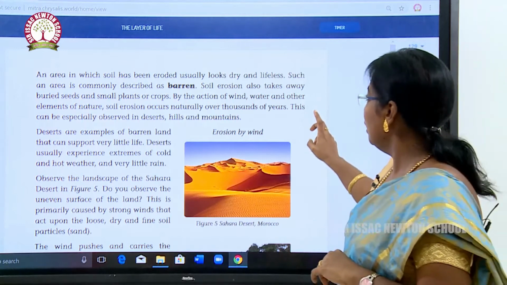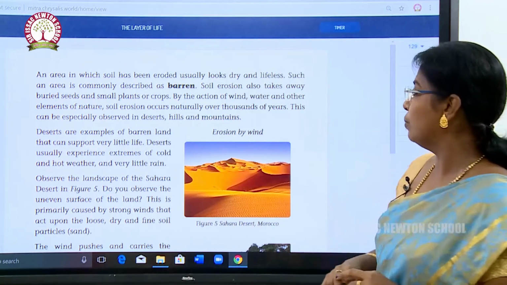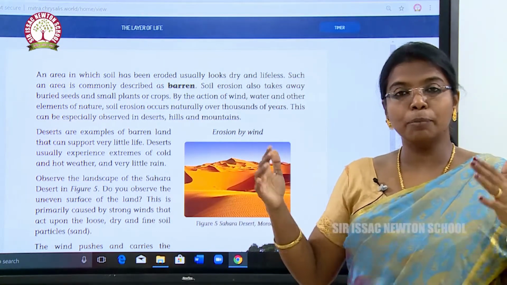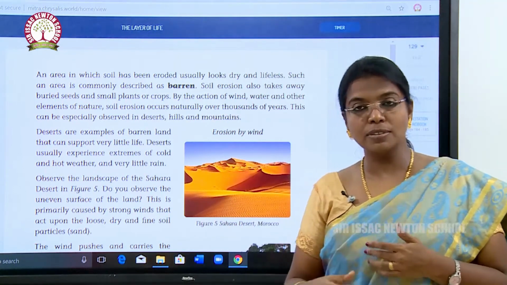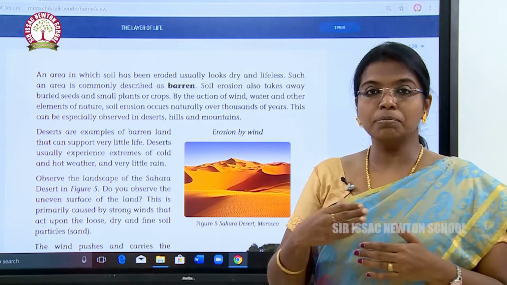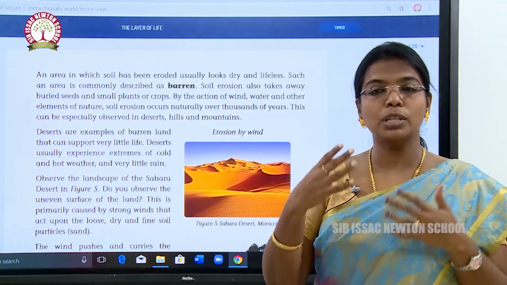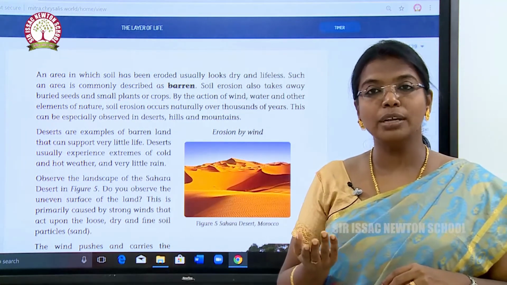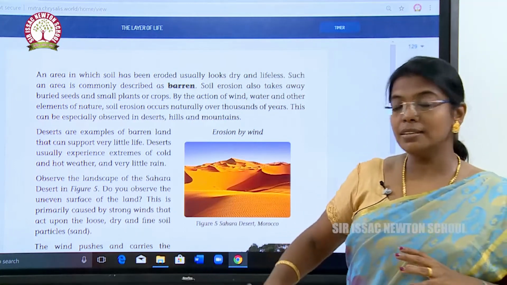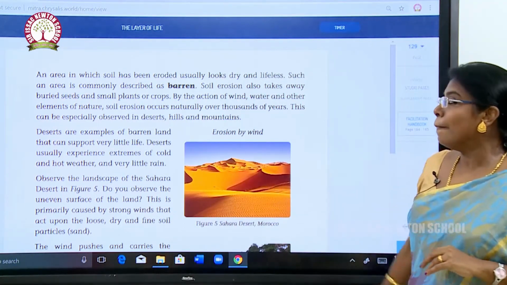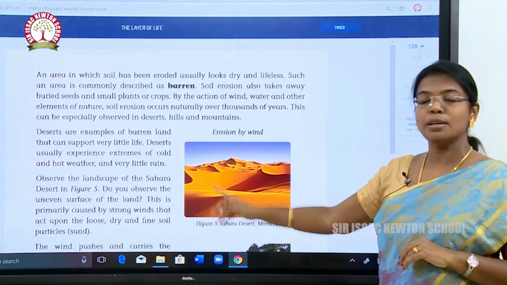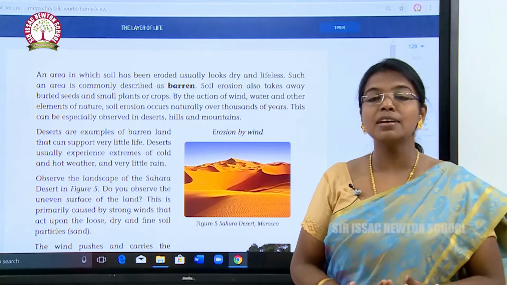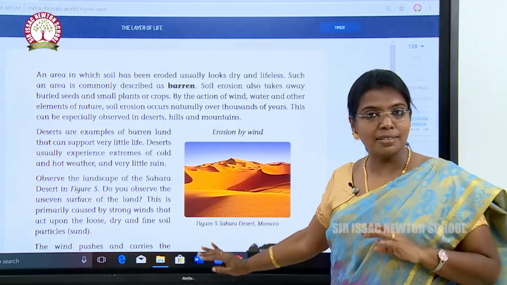By the action of wind, water and other elements of nature, soil erosion occurs naturally, even over thousands of years. Even though we are protecting the soil, erosion is continuously happening, and it has been happening for thousands of years. This can especially be observed in deserts, hills and mountains. Deserts are an example of barren land that can support very little life, because there is no moisture in the soil and no rainfall in the desert. We can see a kind of barren in desert areas.